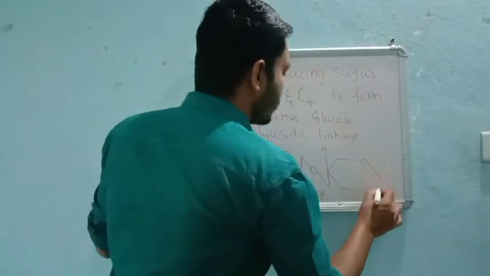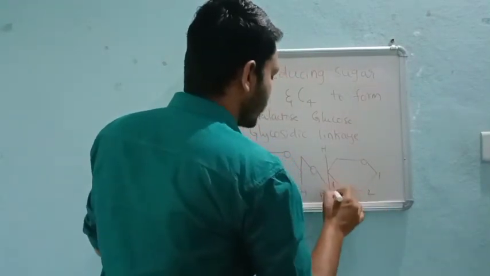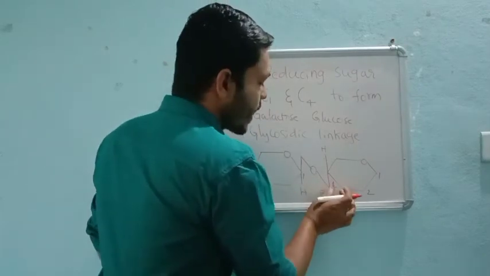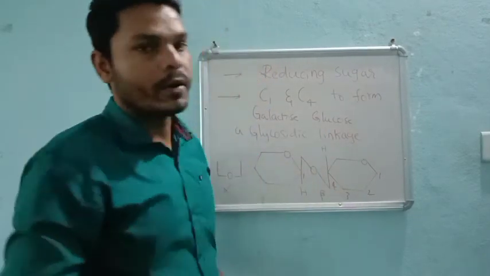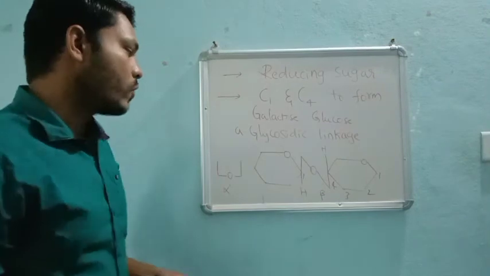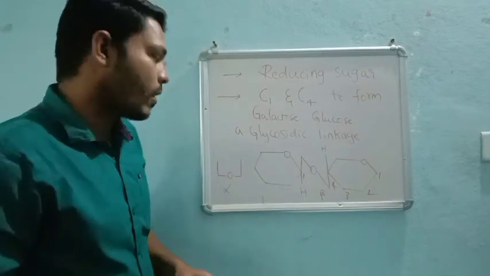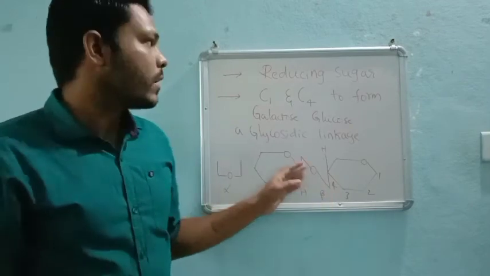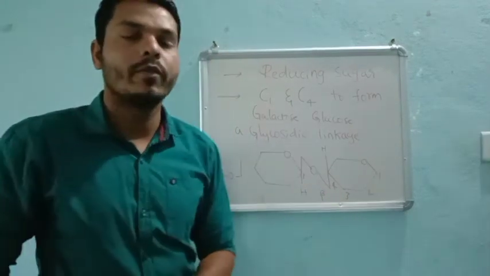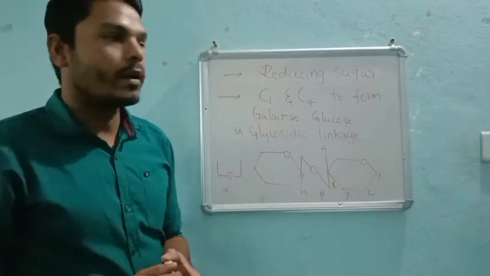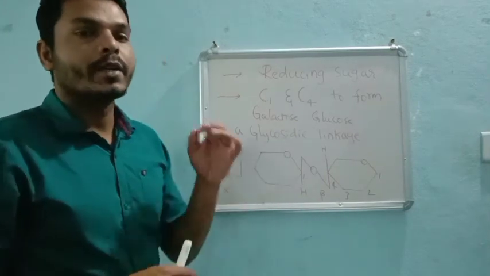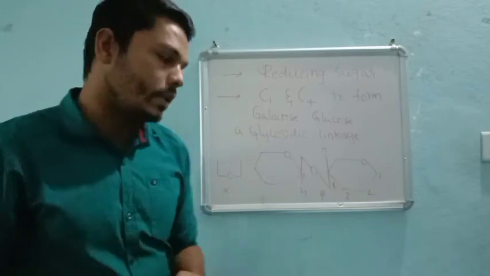Again, if I give a number, definitely the first carbon of galactose will react with the fourth carbon atom of glucose to form a beta glycosidic linkage, and definitely that will lead to the formation of a very important disaccharide, that is lactose, which is reducing. Don't forget these.